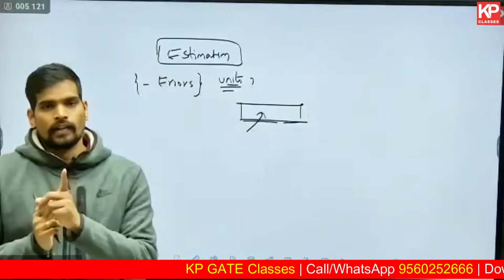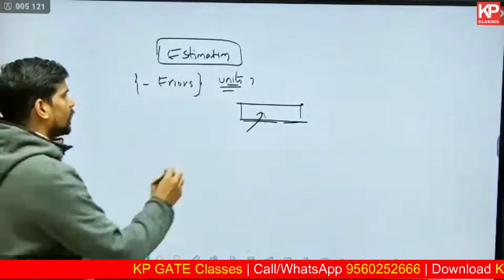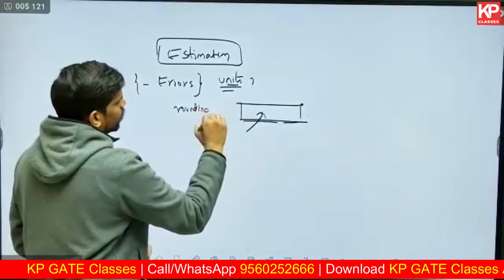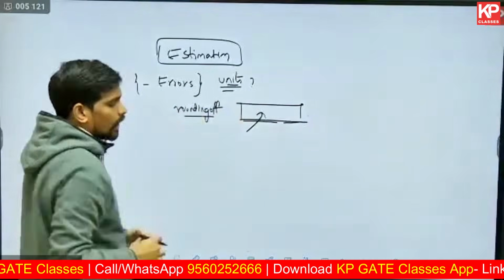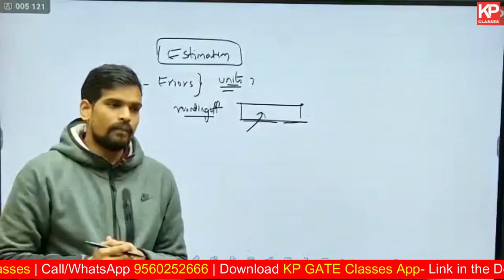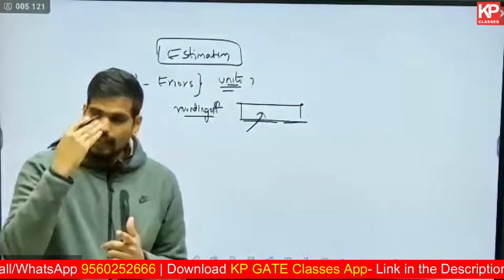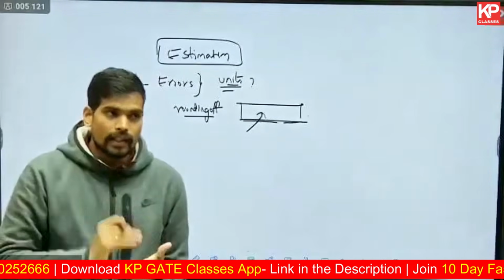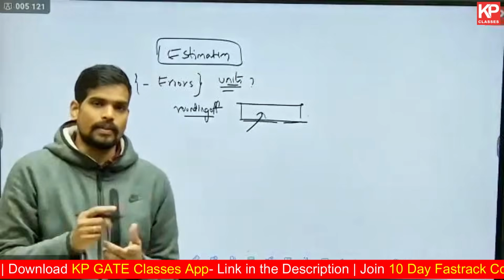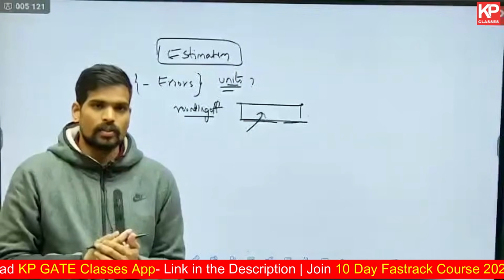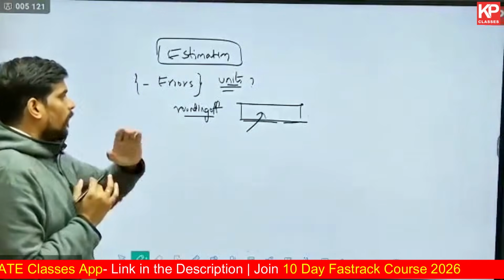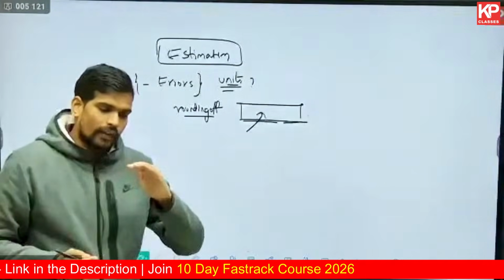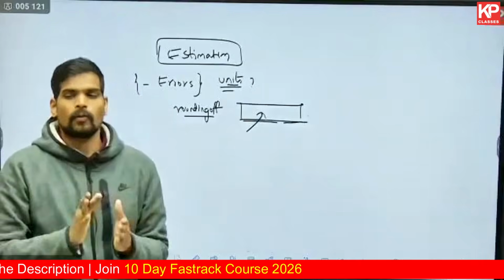And rounding of errors, that is also another type of error other than measurement units. Many students face an issue in rounding off as well. I'm telling you this right away in the beginning, keep this in mind, not only for this subject, for all the subjects. Whenever you're solving numericals particularly, whenever you round off something while doing the calculation, round off at least to 3 or 4 decimal places.